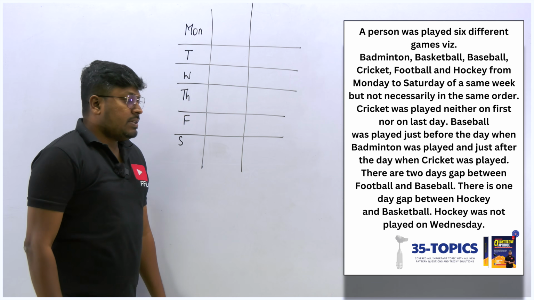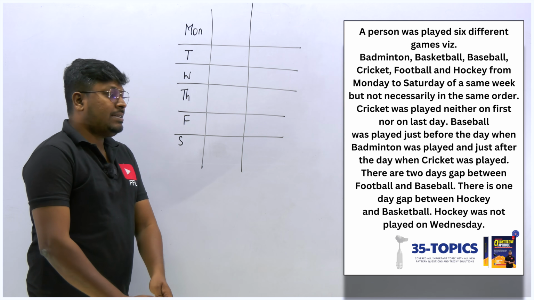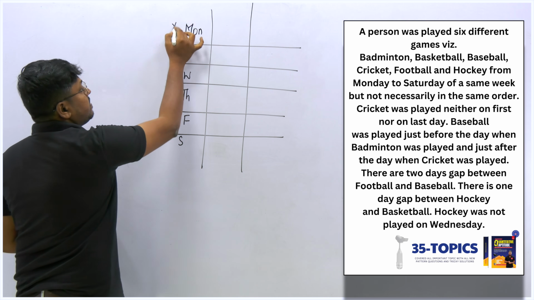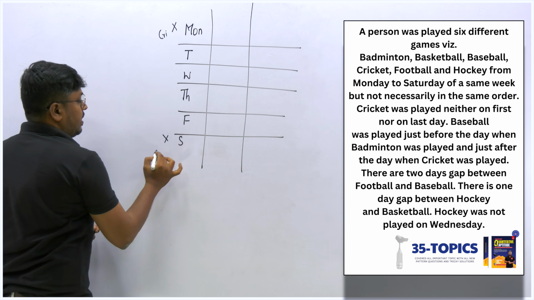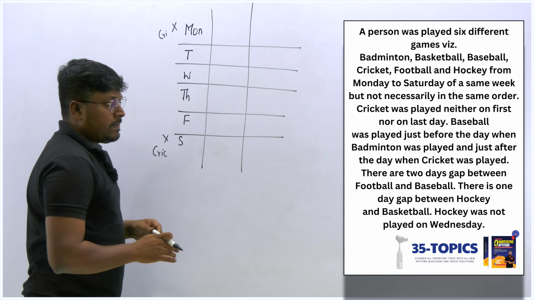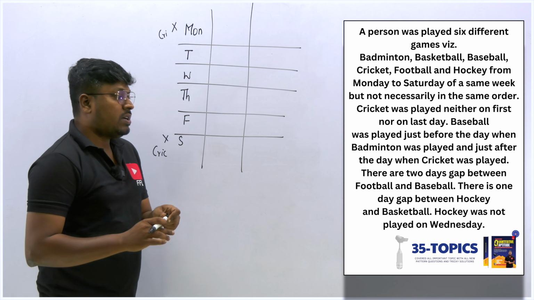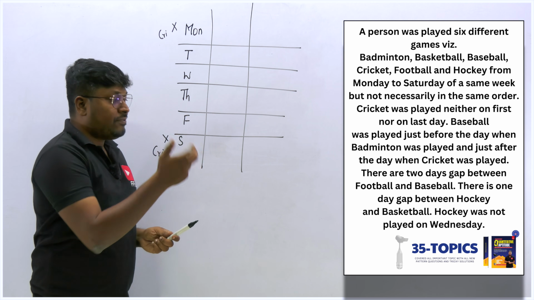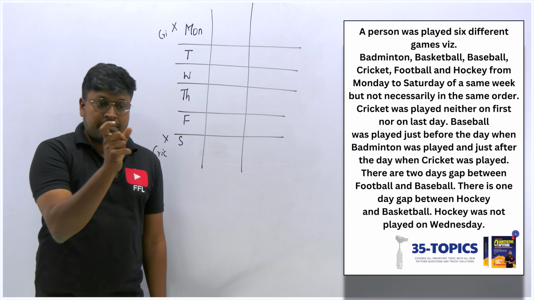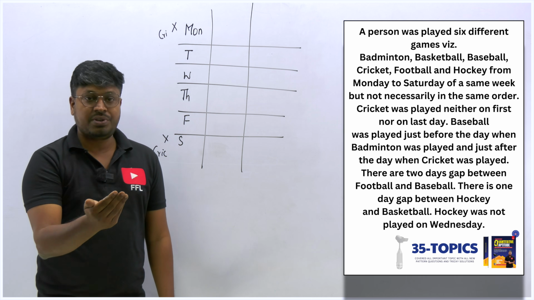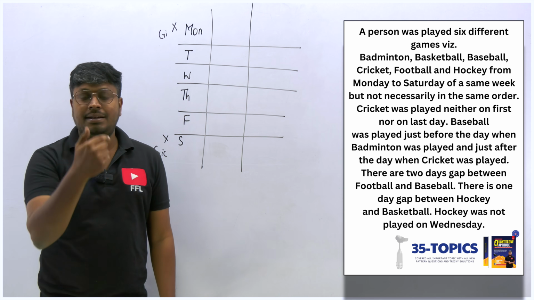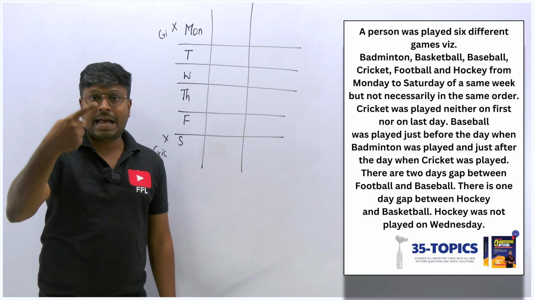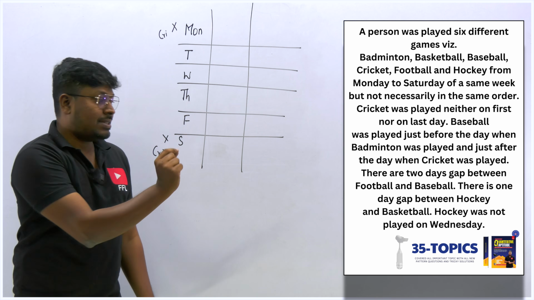First point: cricket was played neither on the first day nor on the last day. That means on the first day and last day they didn't play cricket. So this will not be the place for cricket and this will not be the place for cricket. Next point: baseball was played just before the day when badminton was played, and just after the day cricket was played. The same sort of thing we have seen in the previous question also, with the color based one: before A violet, after B violet. Just see the sentence here.